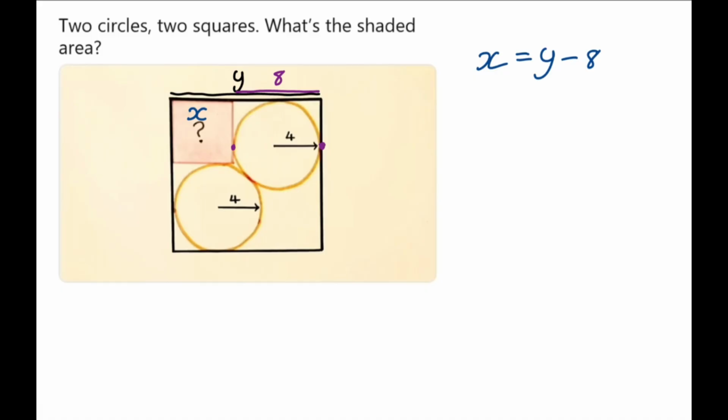But we still need to figure out y. Alright, so we know that this length here will be 4. So let's bring that down here. So let's draw a little part of this line. This will be 4, and we know that this is 4 as well. We can bring that down here. Now, this part in between will not actually be 4, because we know that this is 4, but the end of this line is not actually aligned with the start of this one. So that means there'll still be an extra little gap there. So we know that's not equal to 4. Now we need to figure out what it is.